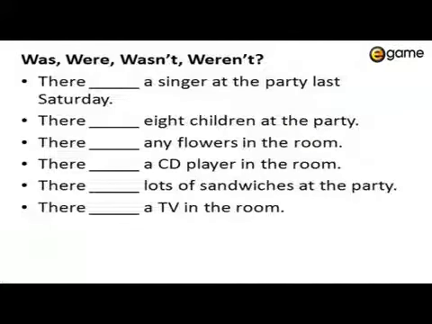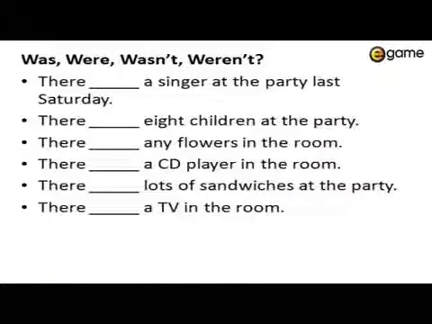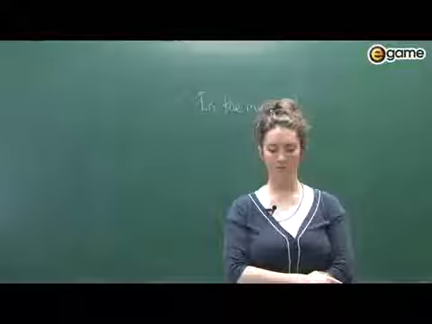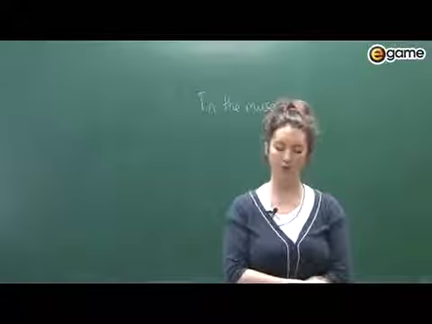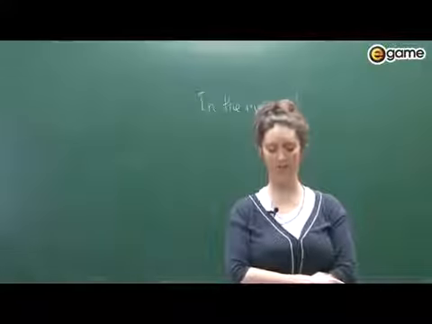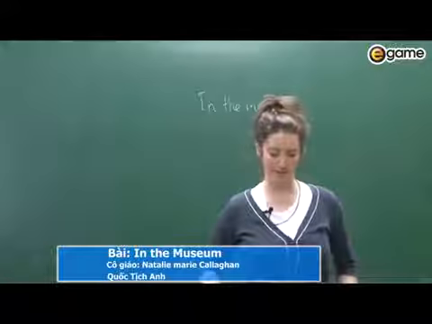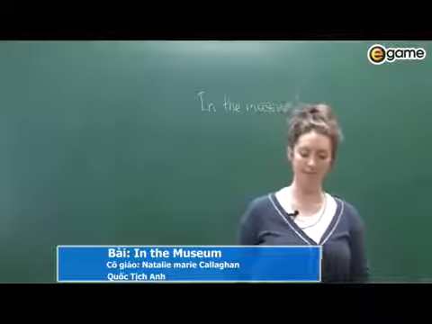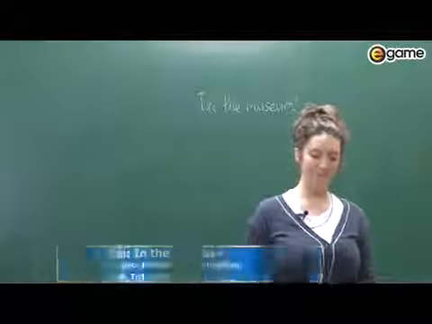And the last one, there a TV in the room. So could be was, could be wasn't. There was a TV in the room. There wasn't a TV in the room. As long as it's singular, you can use either for that sentence. Okay.